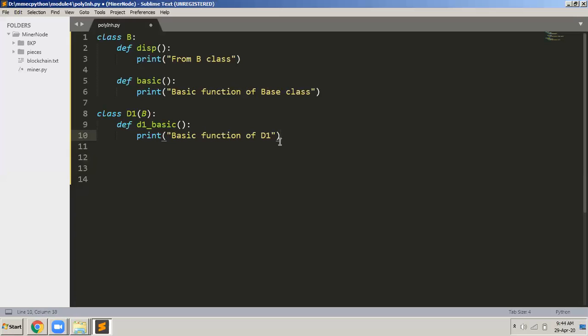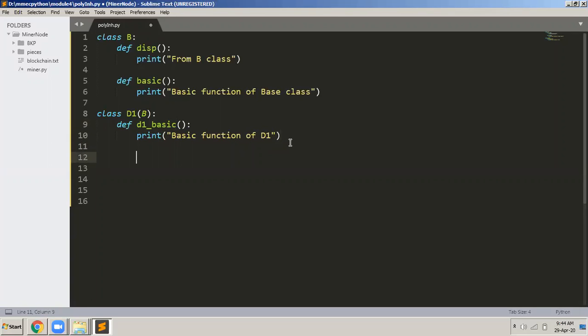If they ask me in an examination to explain the concept of inheritance and polymorphism, then you have to explain this particular thing. So you have to say print "basic function of D1" is the function which will display, and the name of that function is D1 basic. It will display this message to you, basic function of D1.